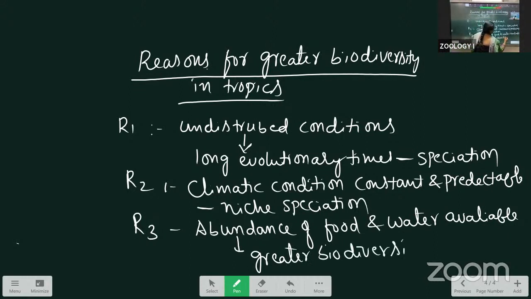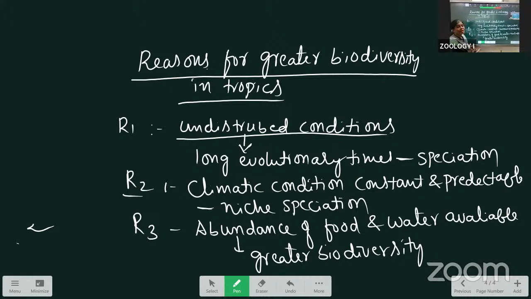This is a simple answer. This will come easily. You can write the reason normally: undisturbed conditions. Undisturbed conditions mean that automatically the evolutionary time is long, so they undergo speciation and species are formed.